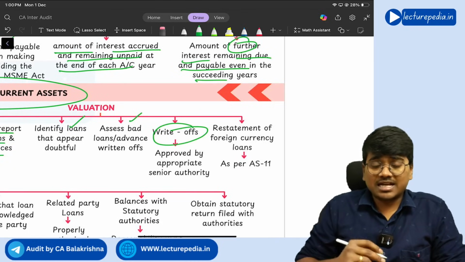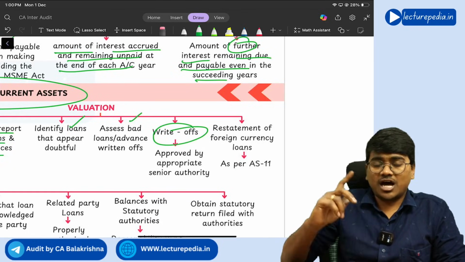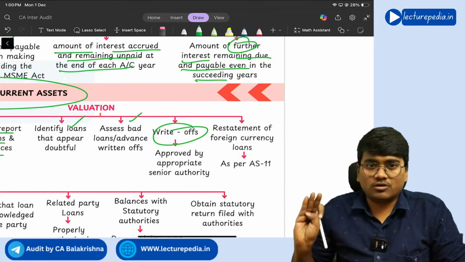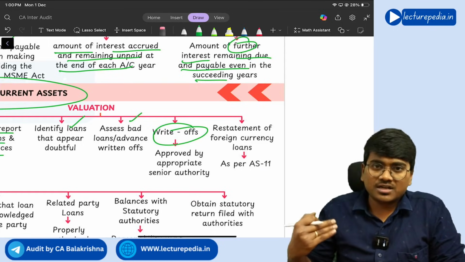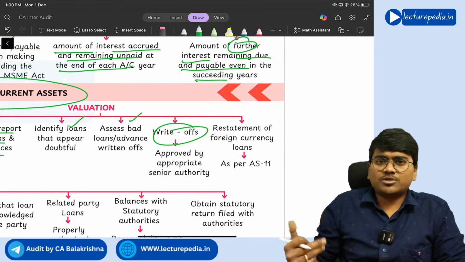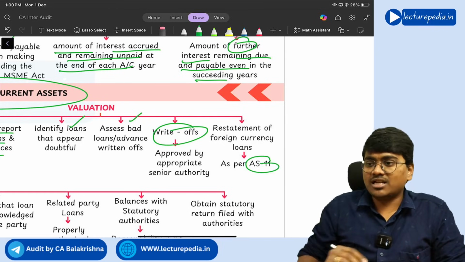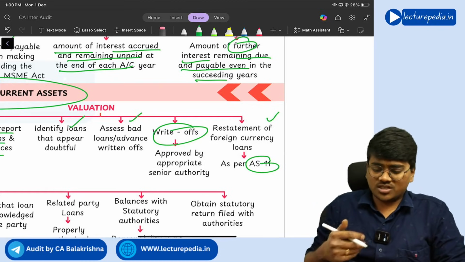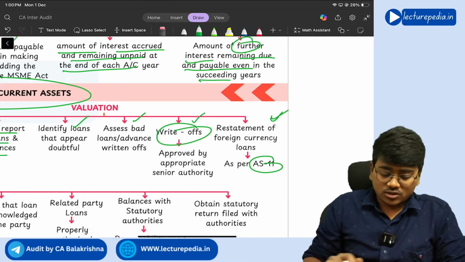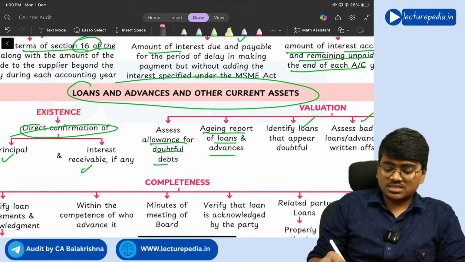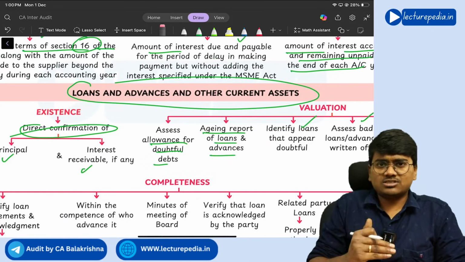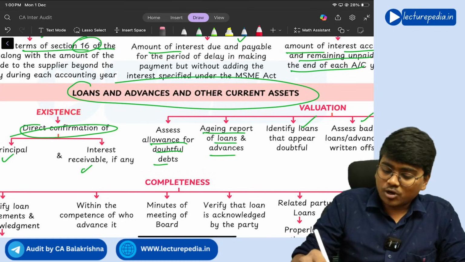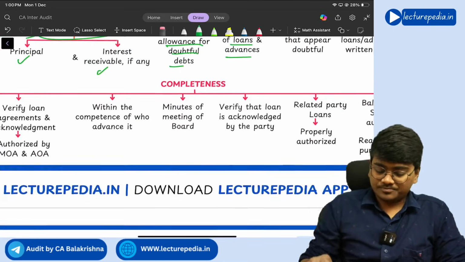Next, whatever the write-offs that you are making, that should of course be approved by authorized personnel, right? Without authorization you should not write off. And in case loans are given in foreign currency, restatement of that loan has to be done as per AS 11 as on the balance sheet date. So this restatement point is repeating in a lot of things, right? Restatement, write-offs and allowances. This is getting repeated in trade payables, trade receivables, loans and advances taken, loans and advances given, in all these things. These points get repeated.